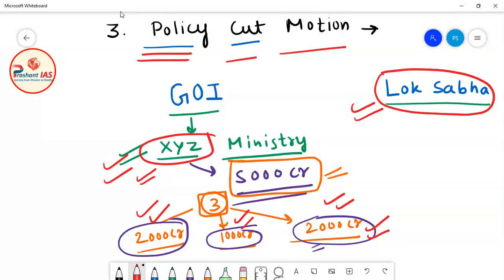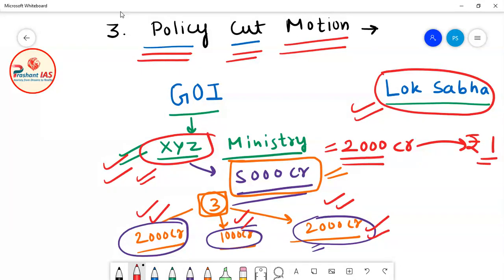If the policy cut motion is passed in Lok Sabha, then what will happen? The demand for grant for the third policy of XYZ ministry was 2,000 crore rupees, but if the policy cut motion is passed, it will be reduced to only 1 rupee. What does it mean? It means that XYZ ministry demanded 2,000 crore rupees for a particular policy, but Lok Sabha has allotted only 1 rupee for that policy.